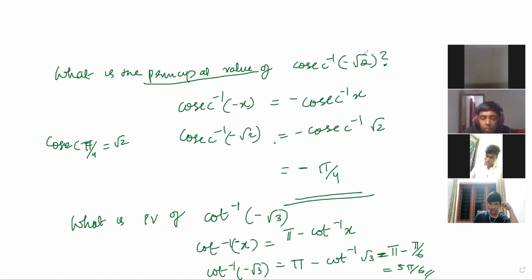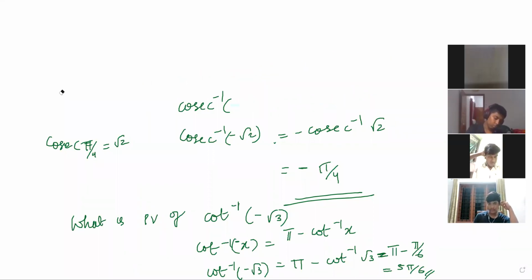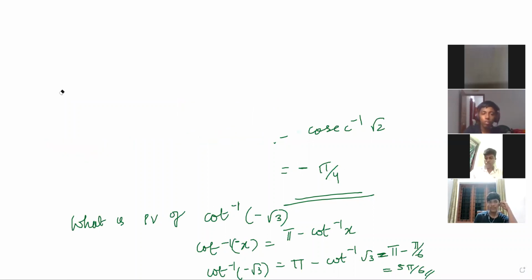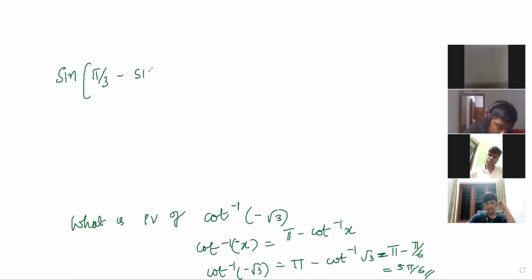Another question. Please write. Find the value of sine of pi by 3 minus sine inverse minus 1 by 2.